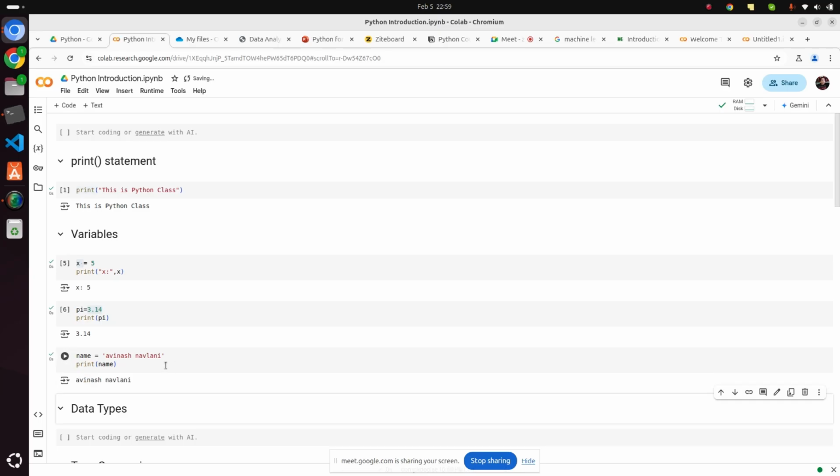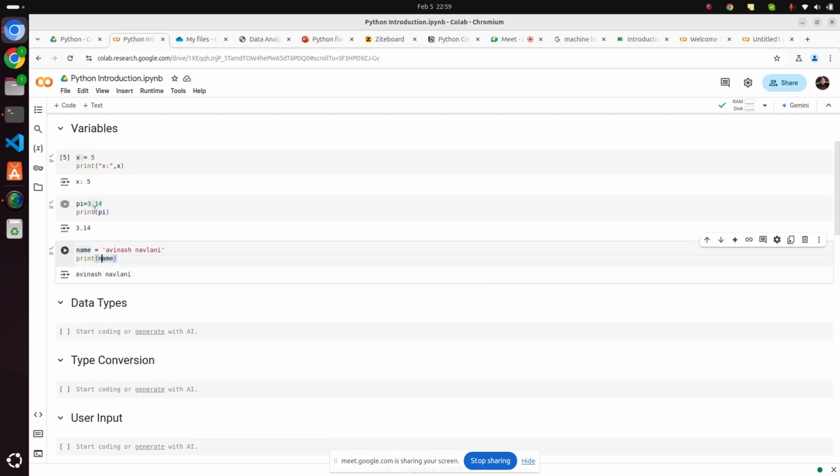So here we are creating variables. This is your integer variable, this is your float variable, and this is your string variable. You can also create other variables, but let me show you one more thing. You can also write a message like this, name colon.